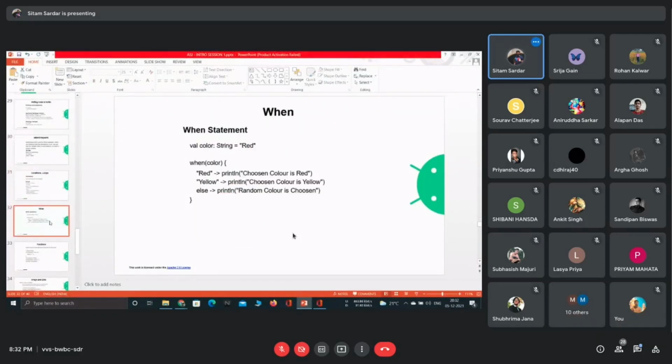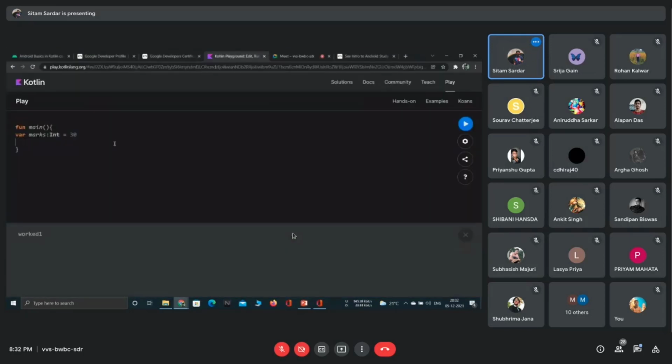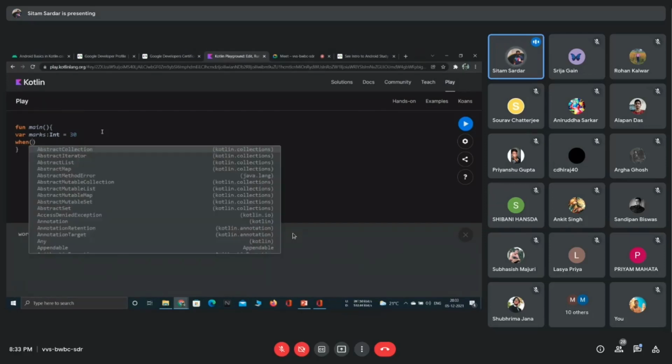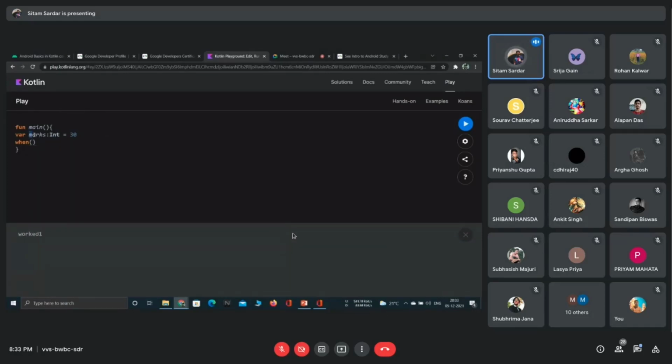Okay, so it's time for the when statement. I am going to use the switch case thing, right? But in Kotlin, instead of the keyword switch, we use the when statement. So basically, how this works: inside the when statement, first give when, then give a parenthesis. Inside the parenthesis, pass what you want to check every time.